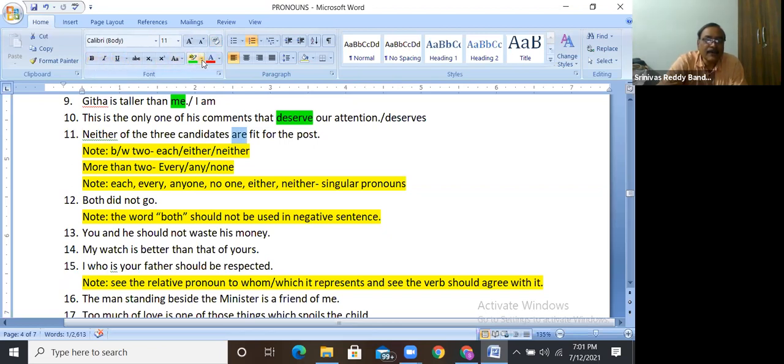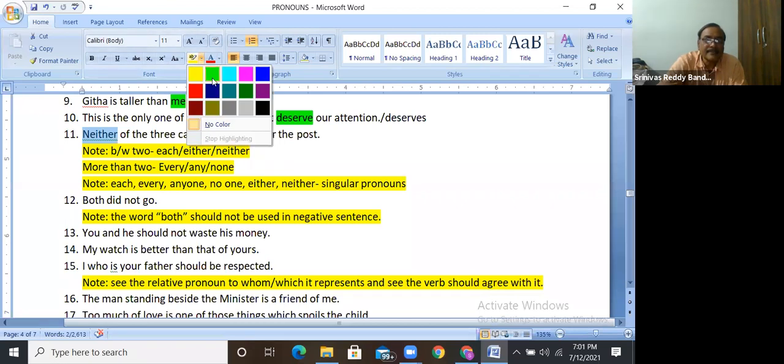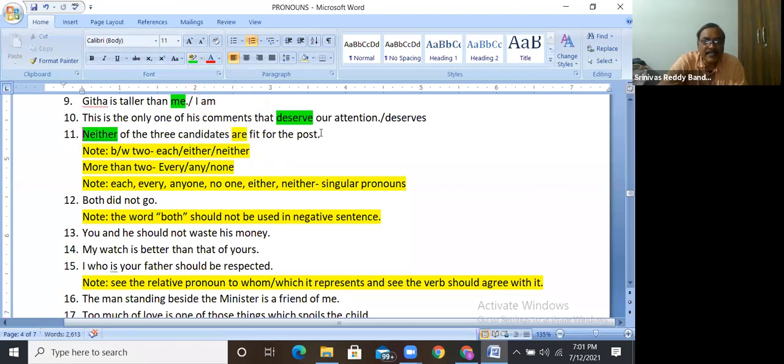And one more mistake here. If it is more than two, we can't use neither. Each, either, neither are between two only. If it is more than two, every, any, none, like that. So in the place of neither, we have to use none. So what is the answer here?